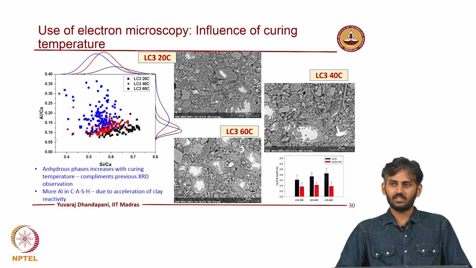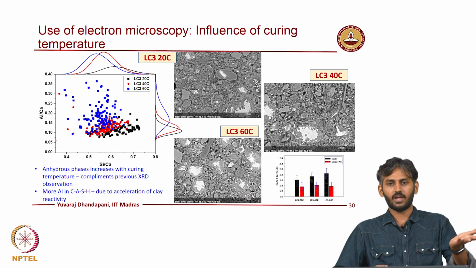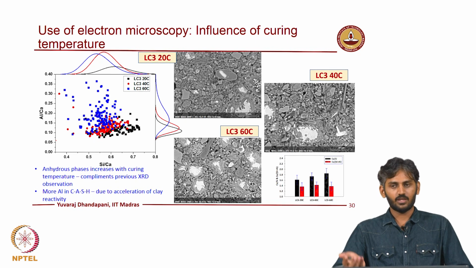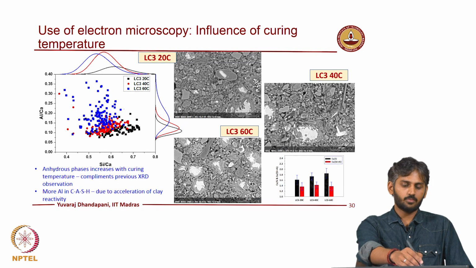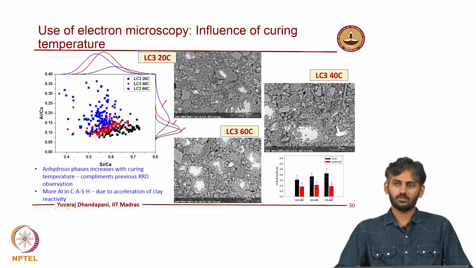When you start looking at calcined clay binders, because you have alumina, the clinker reaction is accelerated and the clay reaction is also accelerated, right. When both are accelerated, what happens is that because of the clay reactions, you tend to increase the alumina content in your CSH, right.